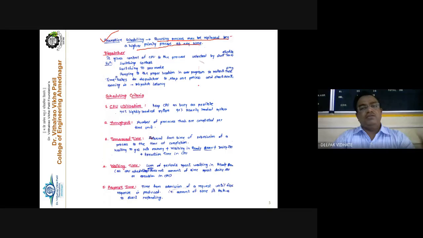And these scheduling criteria which we are going to discuss may be of the type of preemptive scheduling or of non-preemptive scheduling. So clear the concept. Non-preemptive means once the CPU has been allocated to the process, it will completely execute. It will not be removed from the processor until its complete execution, whether the higher priority process comes or not. That is called non-preemption.